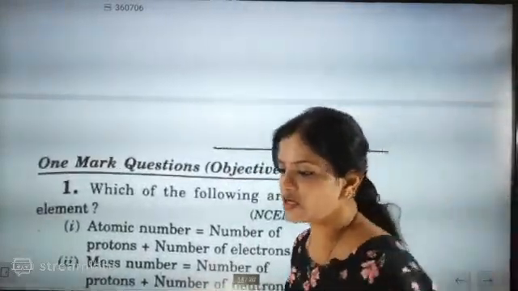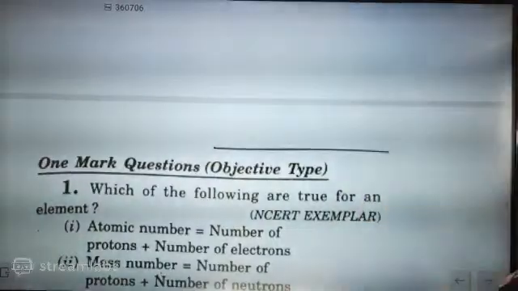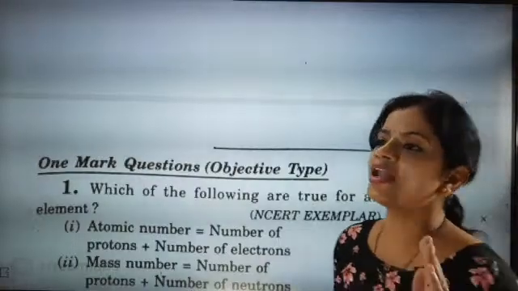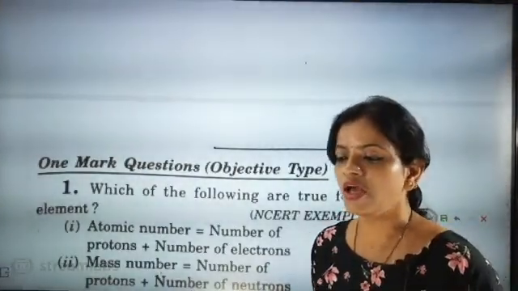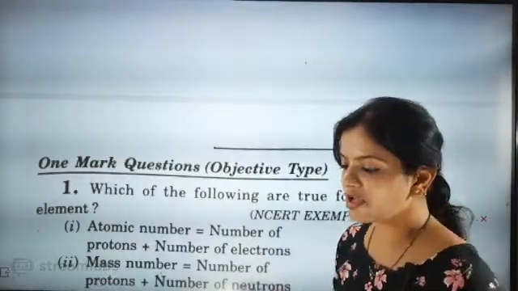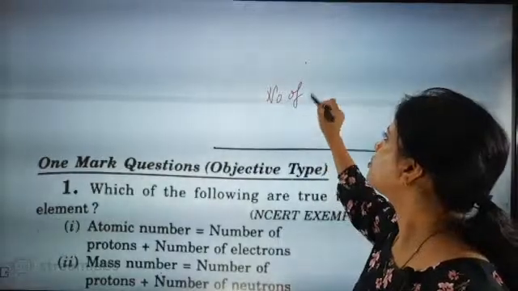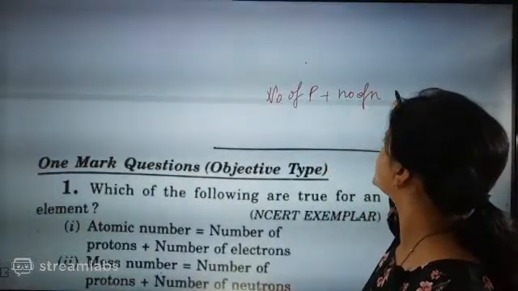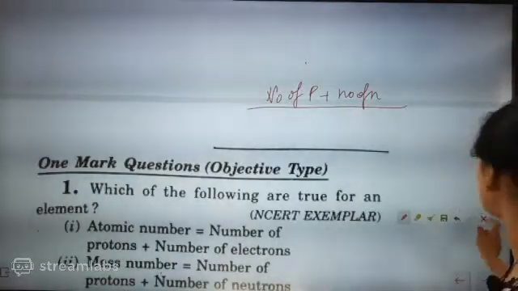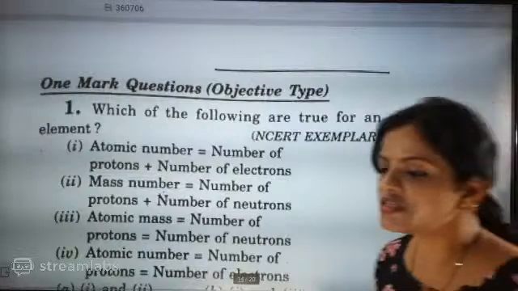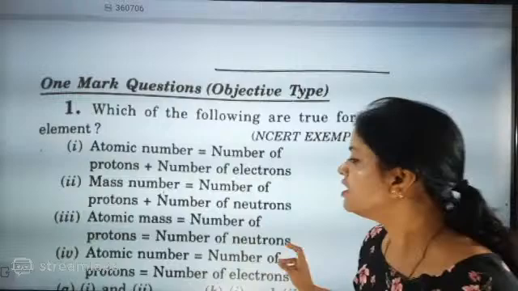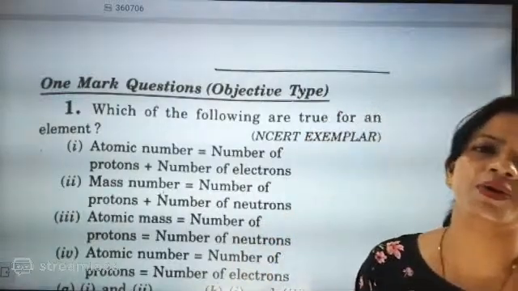Now your next chapter, the teacher has given some important questions. From that next chapter I am going directly: what is atomic mass? Atomic mass of an atom is number of protons plus number of neutrons. And number of protons is the atomic number. Since electrons are taking part in a reaction, we are not including them. The best answer is number of protons plus number of neutrons.